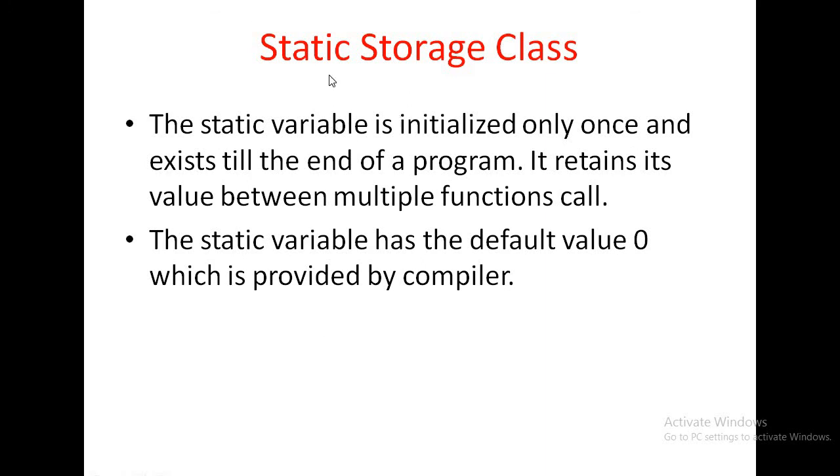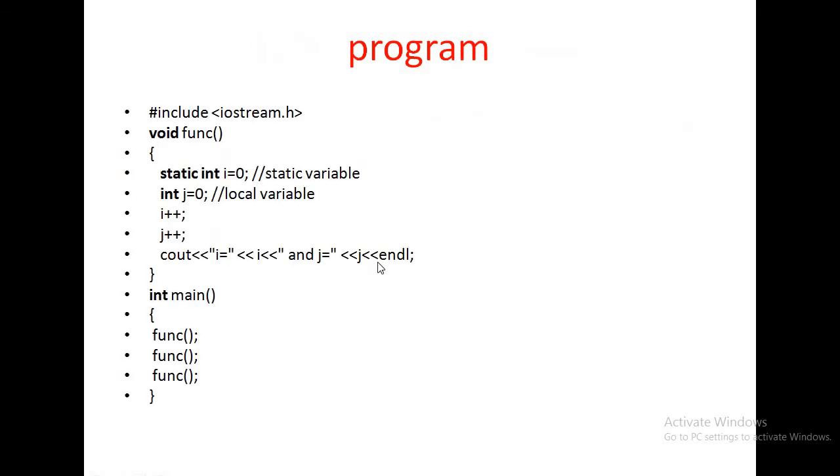Then the static storage class. The static variable is initialized only once and exists till the end of the program. It retains its value between multiple function calls. The static variable has the default value 0, which is provided by the compiler. So let us see one program of a static variable.